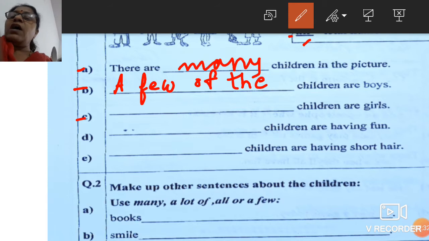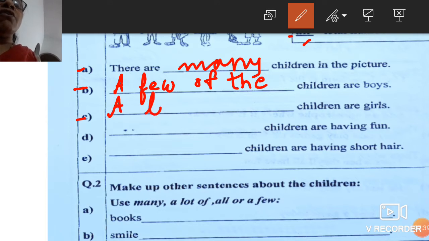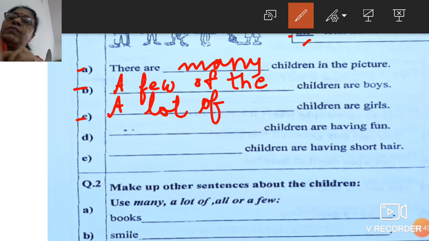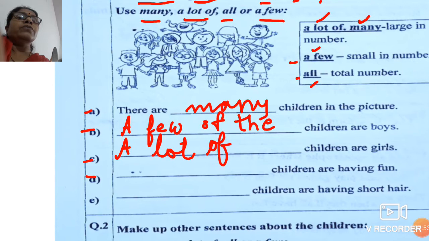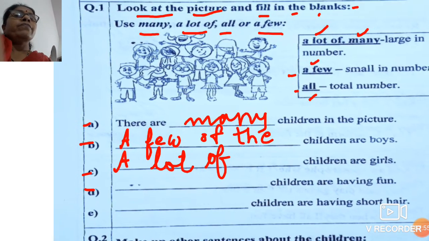Dash children are girls. Girls are more, right? So we will say a lot of children are girls. Done. Next, dash children are having fun. Now if you see the picture, observe the picture.